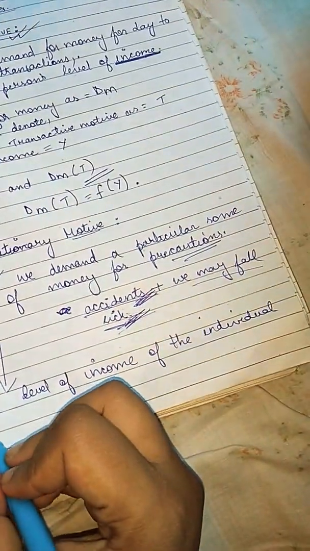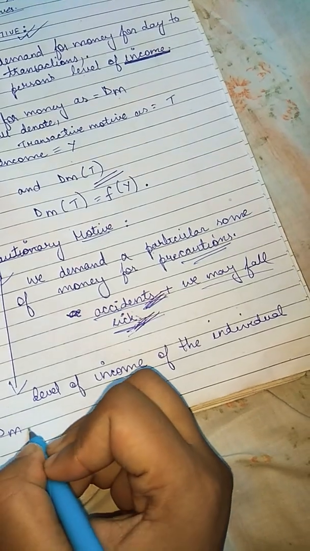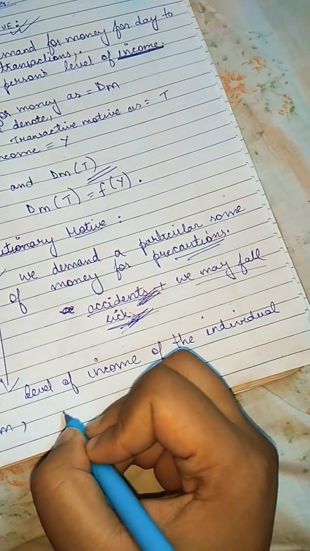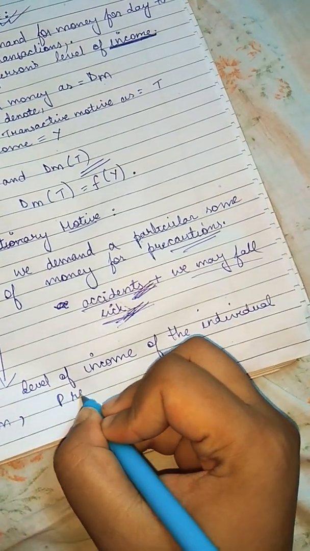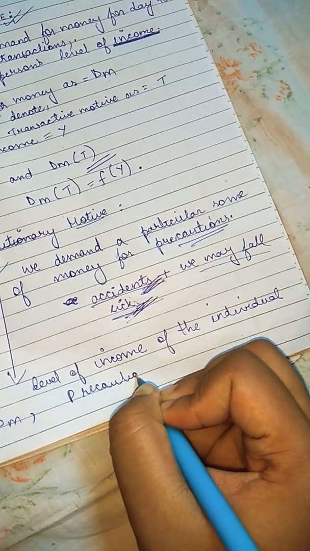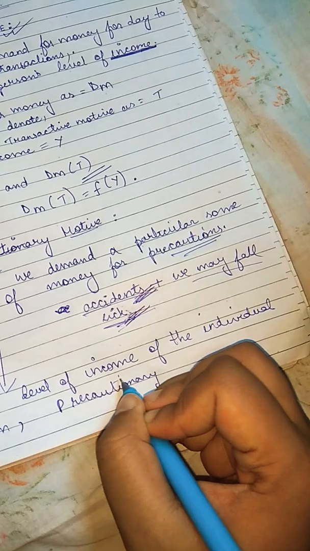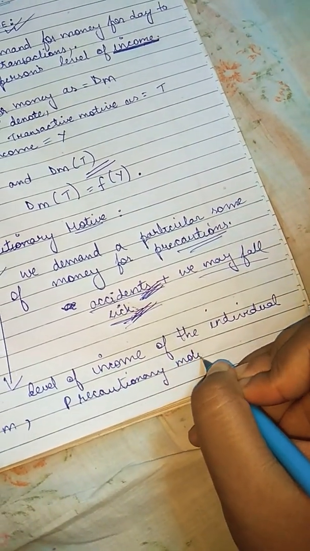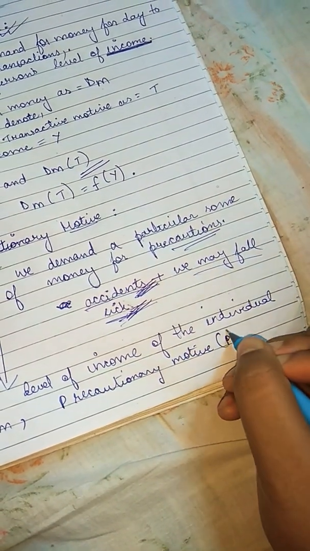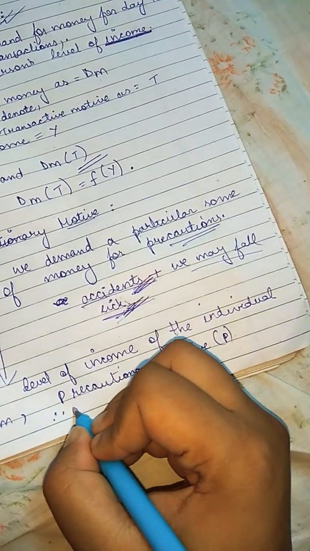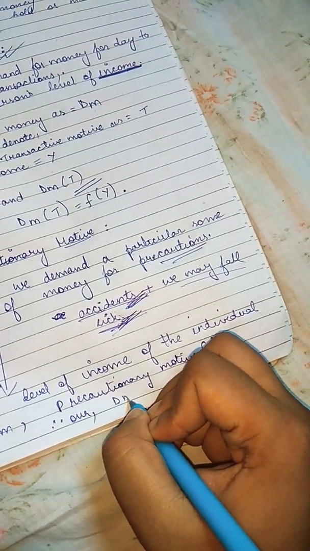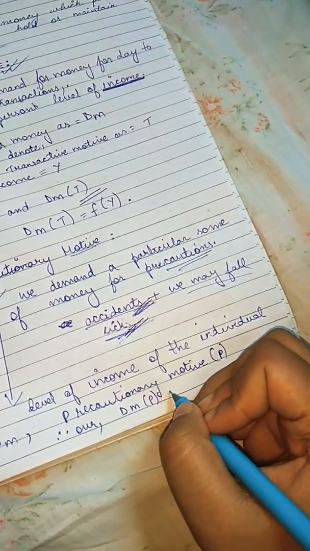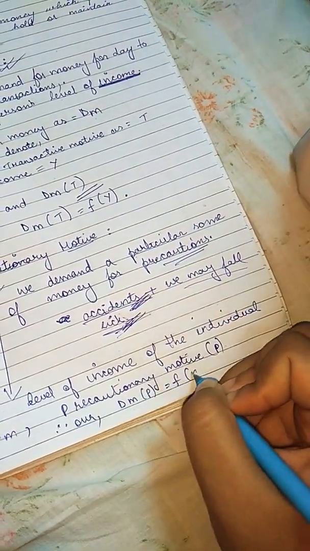So here again, demand for money would be denoted by DM, and we will denote the precautionary motive as P. Therefore our function will be DMP equal to function of Y.